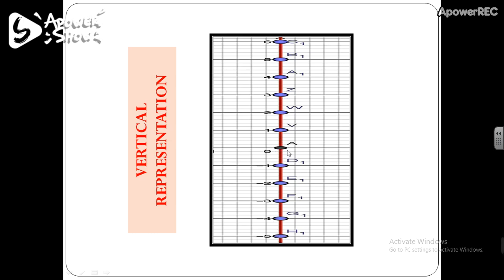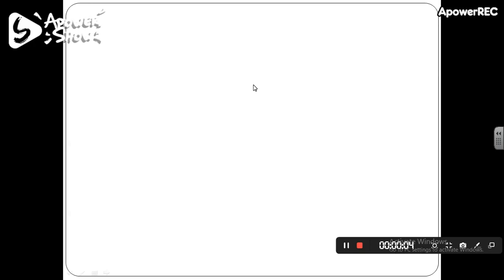So in this way you can represent integers on a vertical line. In class 6 you have learnt about addition and subtraction of integers. So let's quickly recapitulate all those things which we have learnt under addition and subtraction of integers.